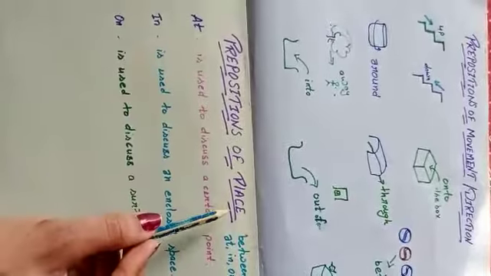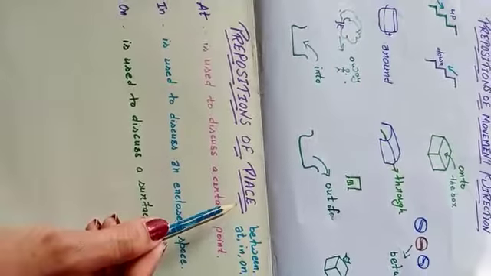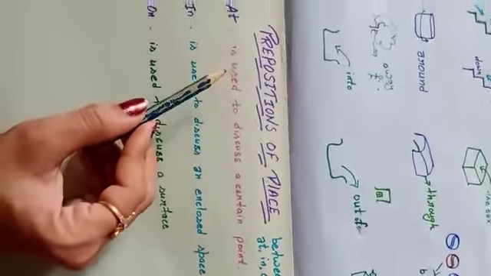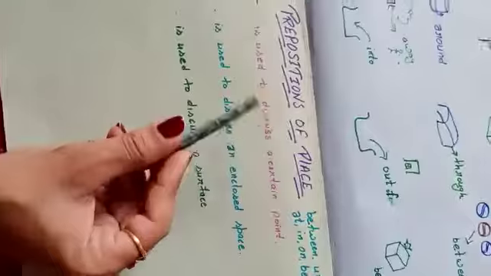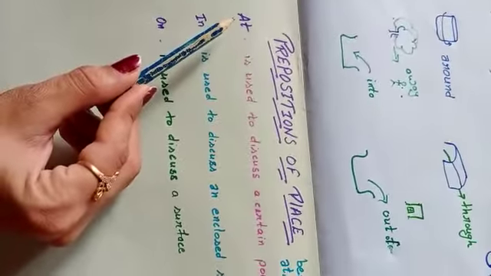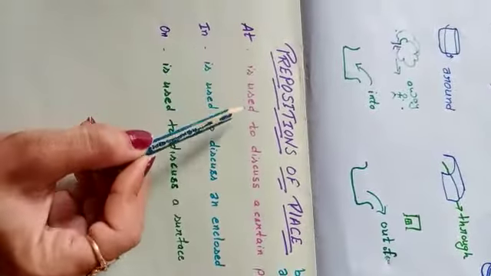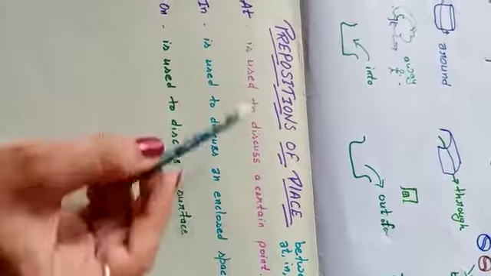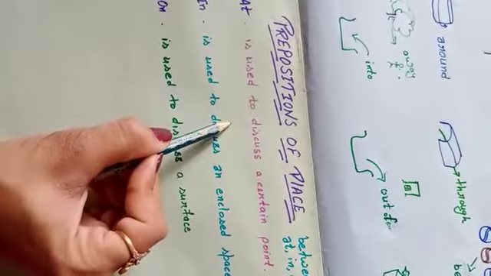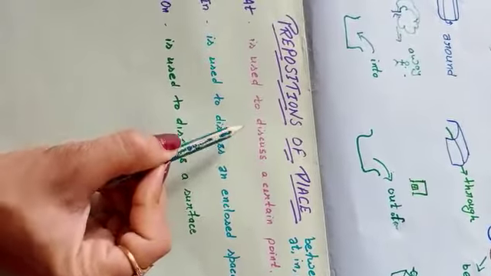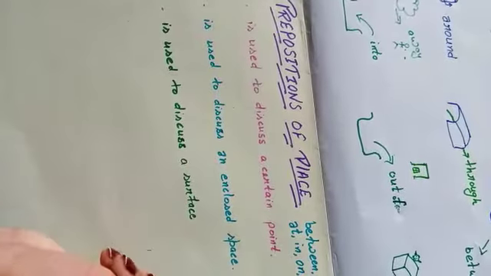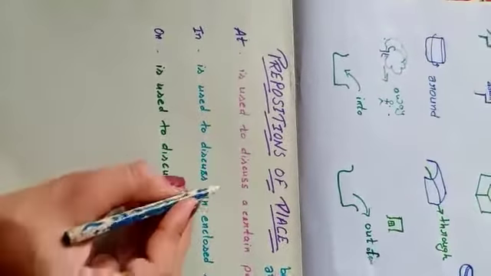Now I will talk about prepositions of place here. Between, under, at, in, or on. I mean many prepositions are here, but I will talk about just a few because we have less time. At is used to discuss a certain point. For example, she lives in Park Street in Kolkata. Sorry, we will write here.